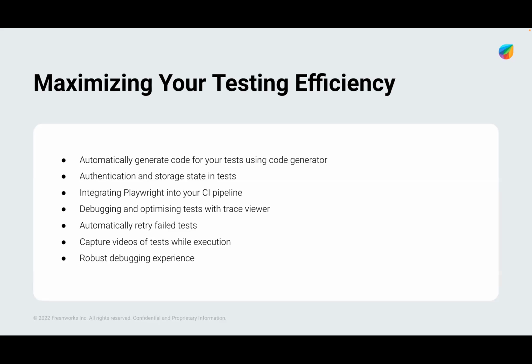Authentication and storage. One of the common problems we face in automation is the login process. If we are going to do automation for our Freshworks app, we need to log into one of the product accounts. Consider it's Freshdesk, so we need to log into Freshdesk each time, for each browser. If we have multiple test cases for our app, then the login process would be repeated multiple times.